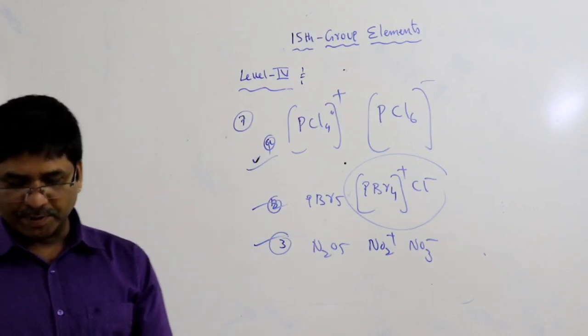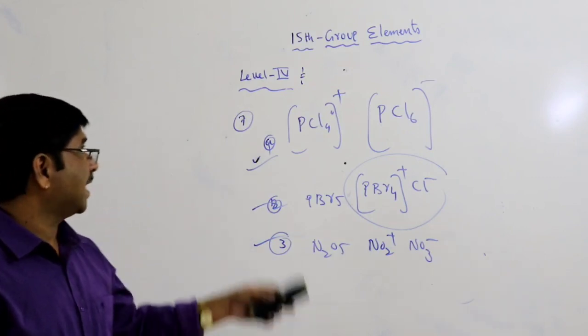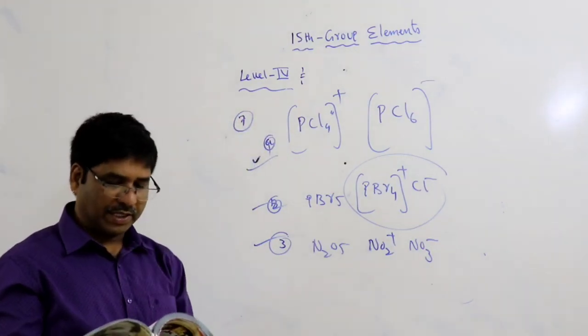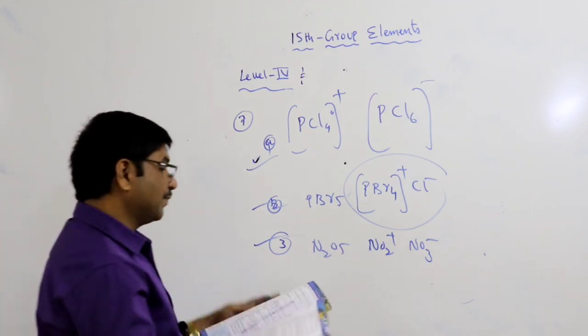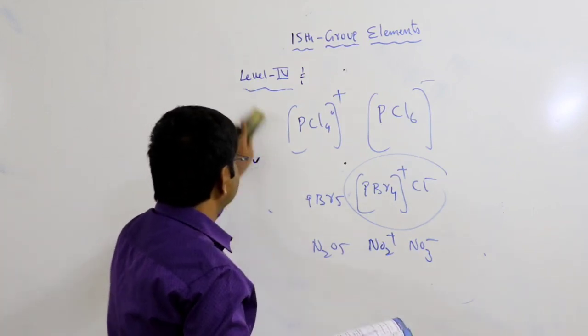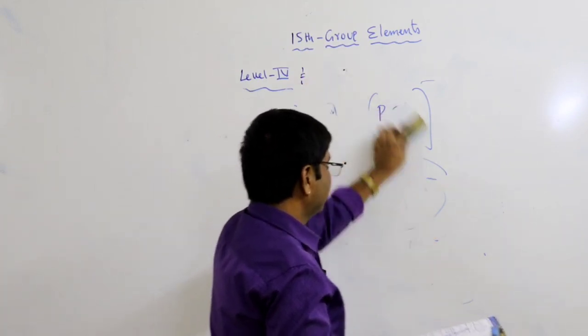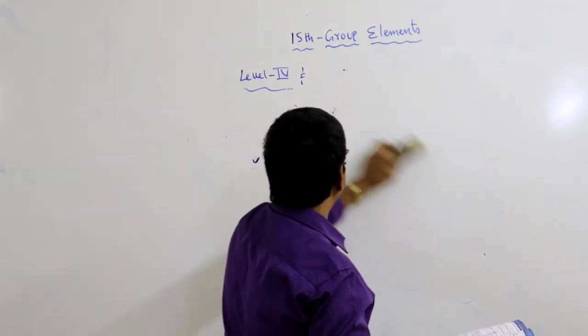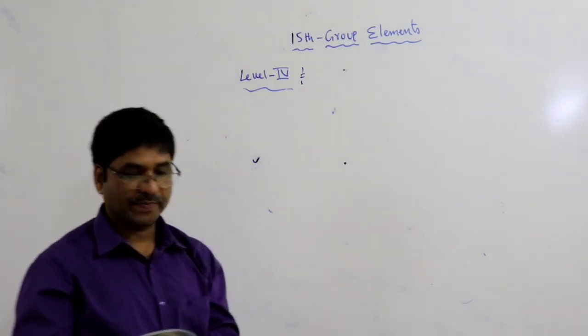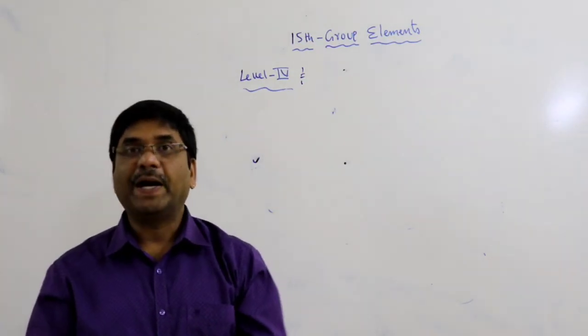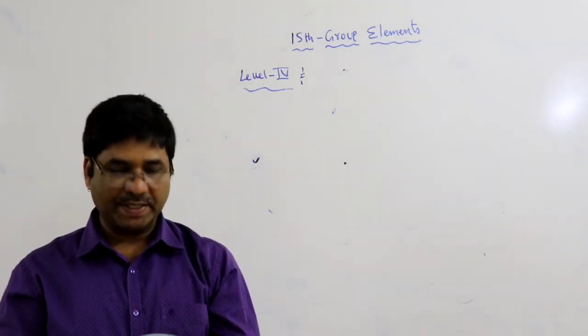So all are possible. Multiple answer, advanced type questions. So 1, 2, 3 and 4 also possible. Next one, in level 4, multiple answer questions, advanced level. These all are multiple answer questions. Next level is paragraph questions. Next level is paragraph questions in advanced level.